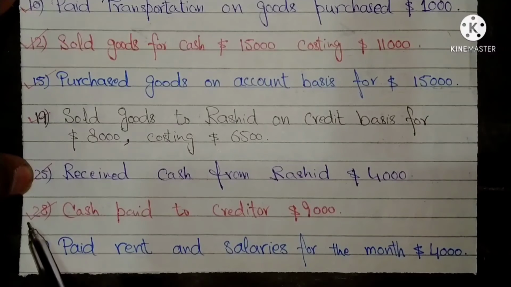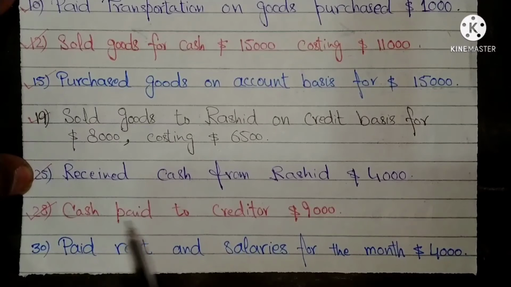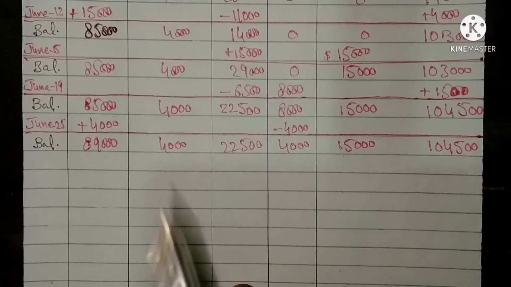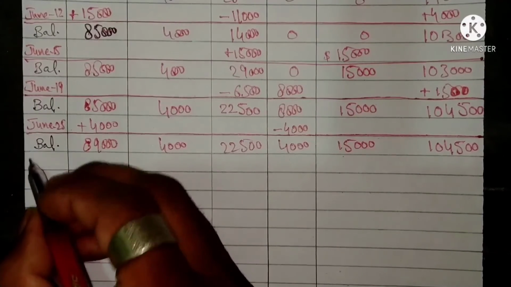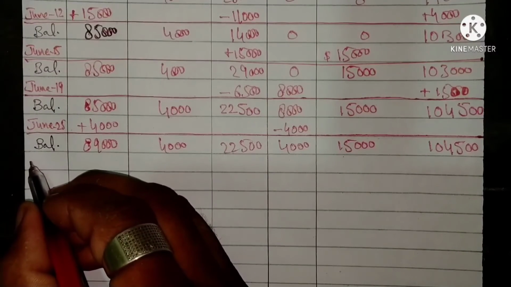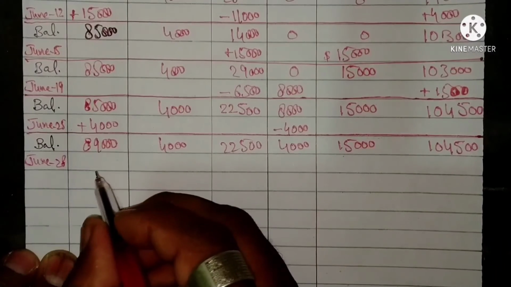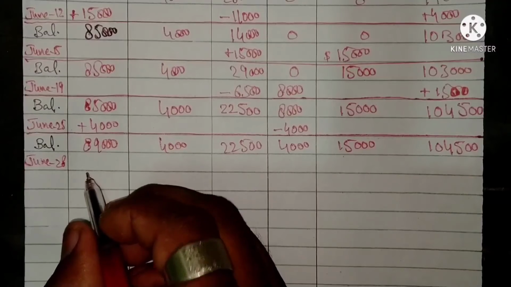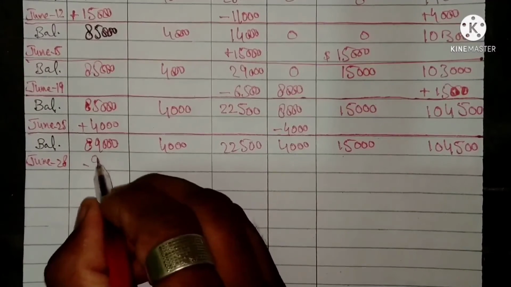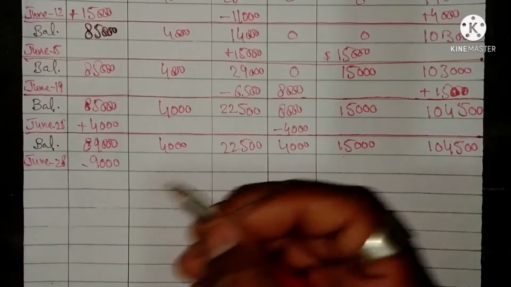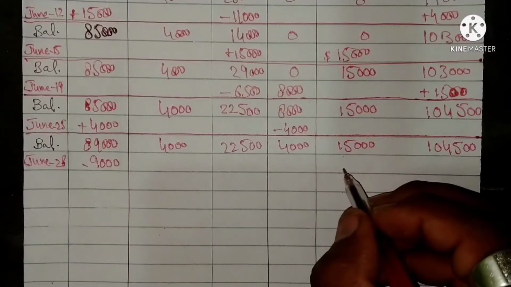On 28th June, cash paid to creditor, $9,000. This entry also has two impacts on the accounting equation. June 28, $9,000 less from cash and $9,000 also less from creditors.